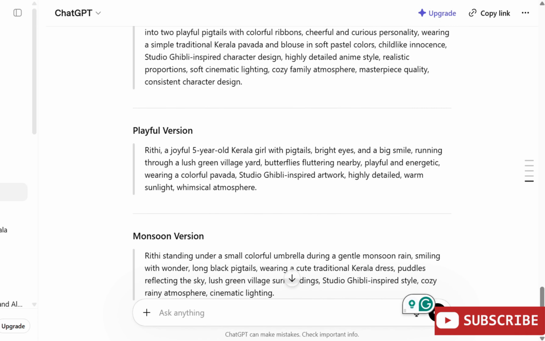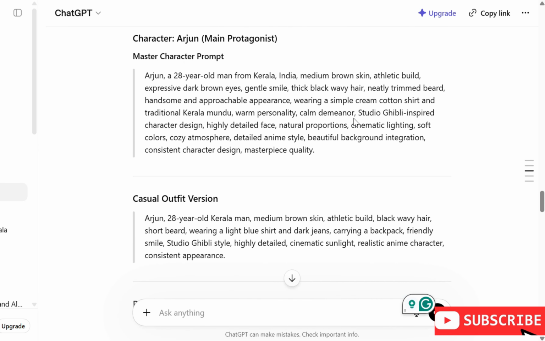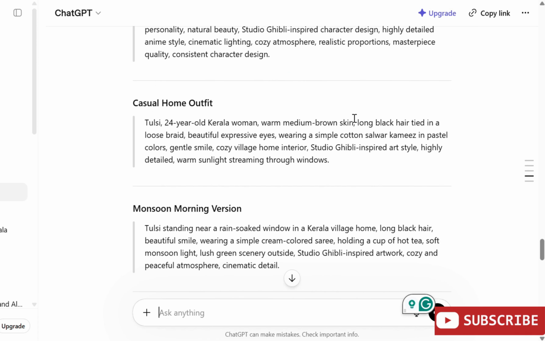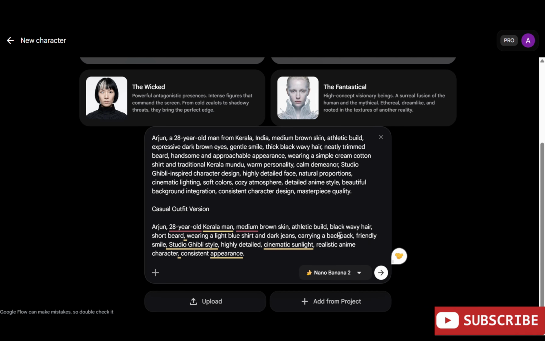This is Tulsi, Arjun's wife. She is 24 years old, caring, cheerful, and full of warmth. Tulsi loves cooking delicious meals, caring for her home, and spending time with her family. Her gentle smile brings comfort and happiness wherever she goes.